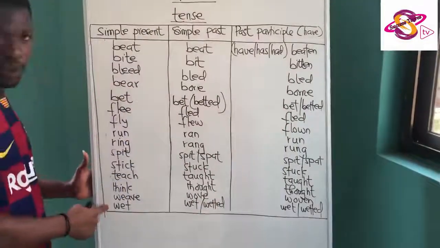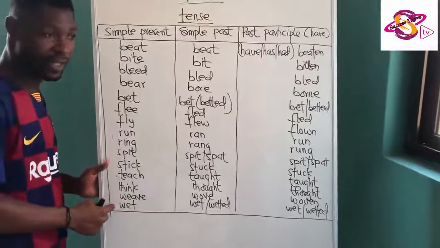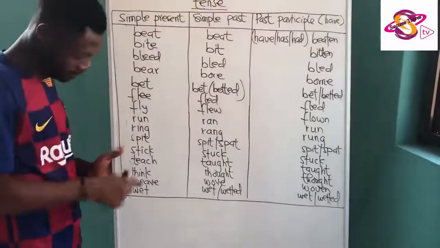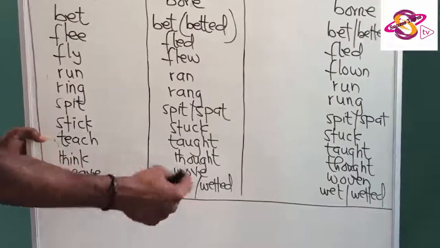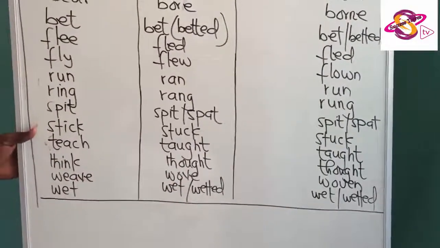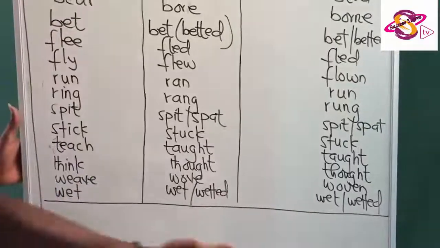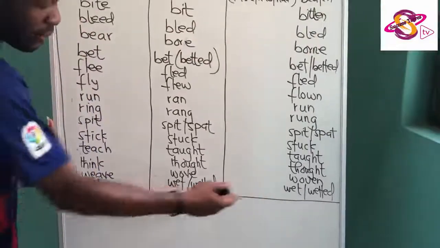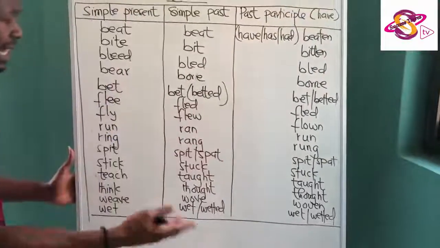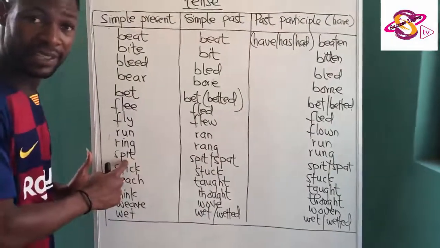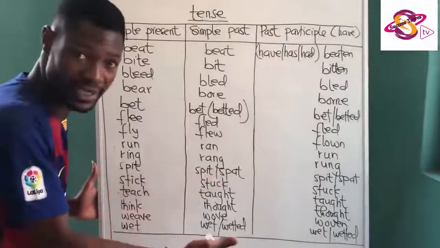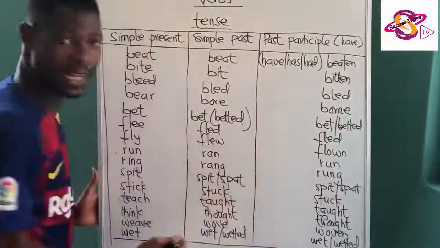So when you come to wet, oh, I was drenched by the rain. I was dumped by the rain. So this drenched, as in wet. I was wetted by the rain. You can say that, but it's old-fashioned. But today, the modern one has to do with wet, whether simple past or past participle, and other ones that are here. So spit, you spit on me. Yesterday, you still spit on me, or spat. And then the past participle too is like that.